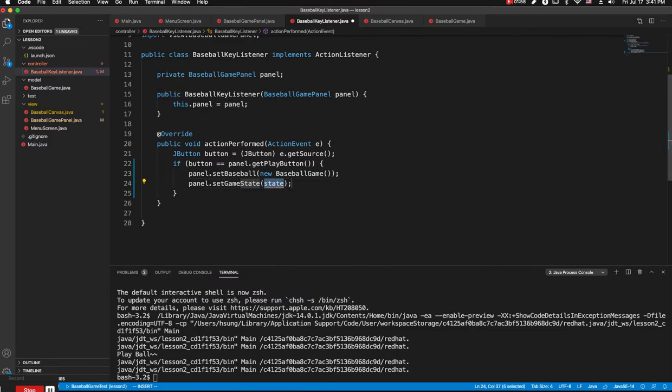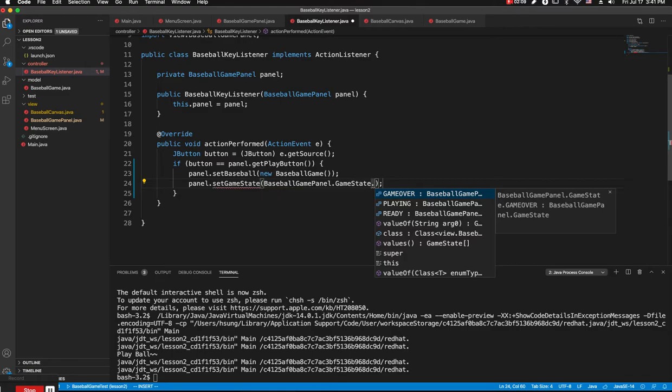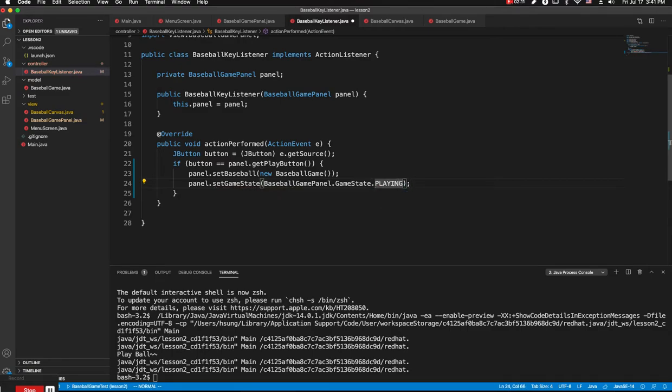The baseball game panel has a game state, and then playing is the value there, and then the key field we need to display, and that's from the baseball game object.